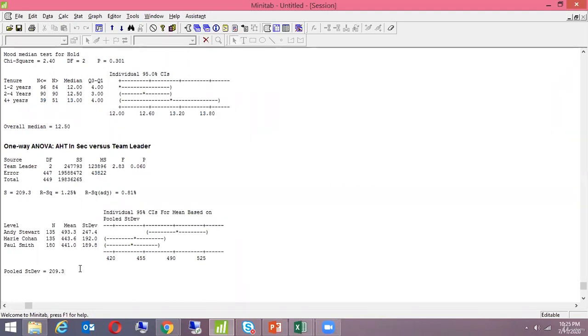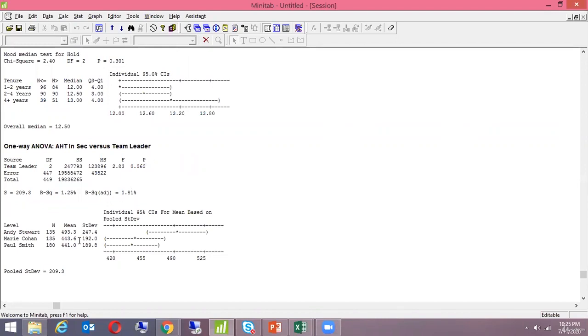Absolutely. We are still unable to reject the null hypothesis. Since I don't have an example ready wherein the p-value comes, I'm just trying to explain it to you. Here in this case, the p-value is greater than 0.05, so you would accept the null hypothesis and reject the alternate. Had it been the alternate hypothesis, then you would have considered that. But here in this scenario, you would go with the team leader having no significant impact on HT,